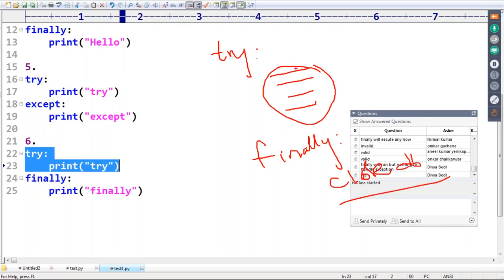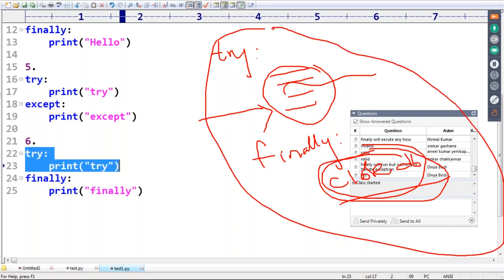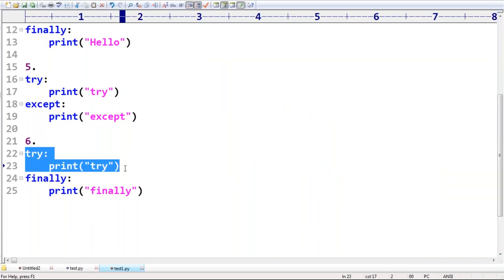Have you observed, right? Within the try block, there may be a chance of raising an exception. Sorry, sir, I don't know how to handle it. But no problem, abnormal termination. But please, before abnormal termination, can you please close my database connection? The biggest advantage is, even if it is abnormal termination, your database will be closed properly. That is the advantage of the try finally block. Remember that syntactically, try followed by finally is always acceptable.